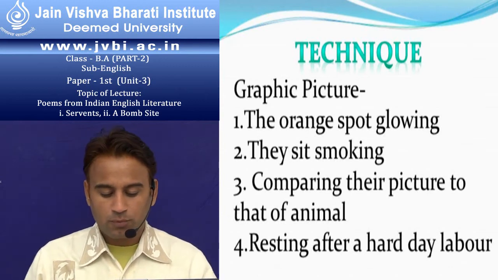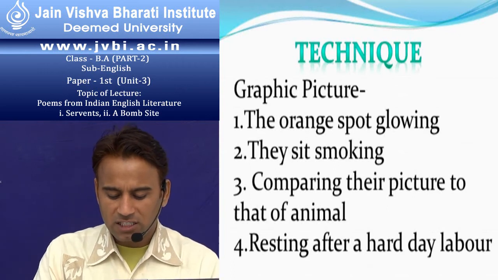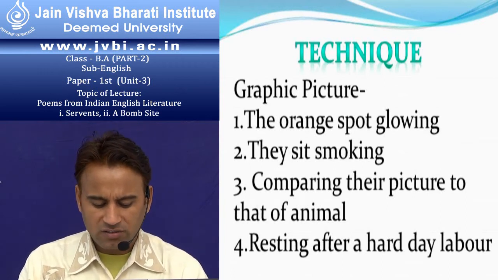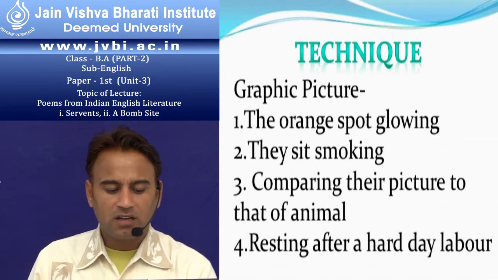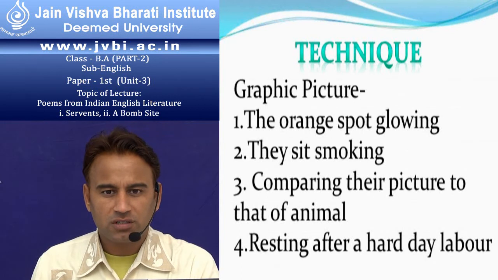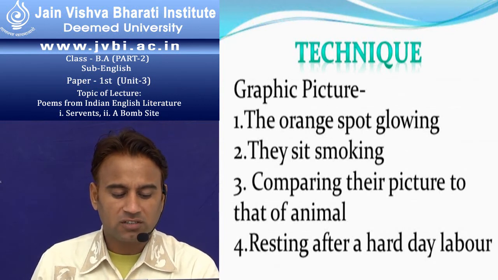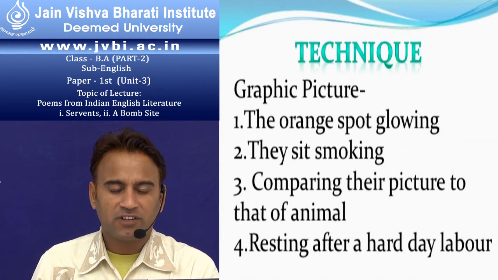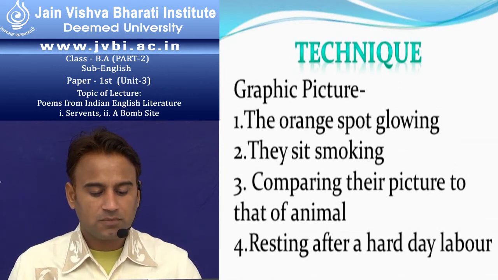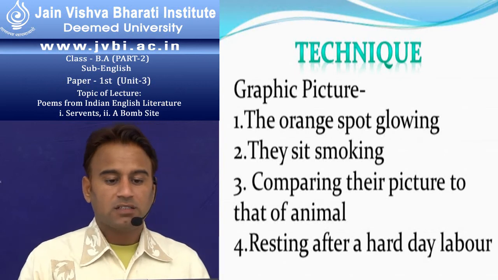His first collection of poems was published in 1966. His play Picnics was produced in 1970 by the theatre group Bombay. And G. Patel, who was a Commonwealth poet, had his poem Servants appear in New Commonwealth Poets 1965. This poem first appeared in this collection. So this is the poem.